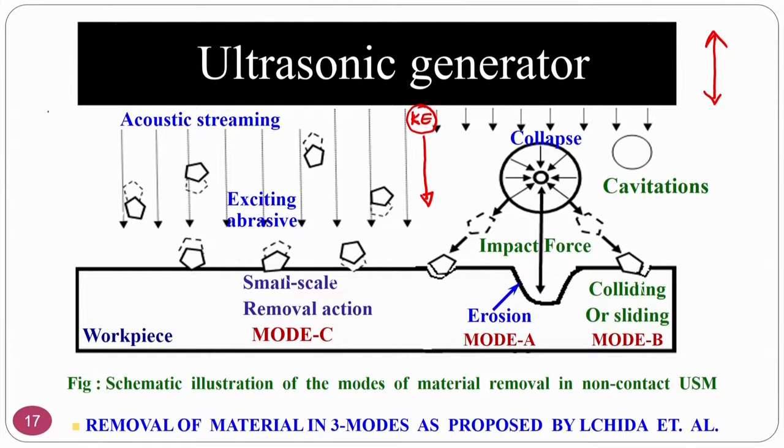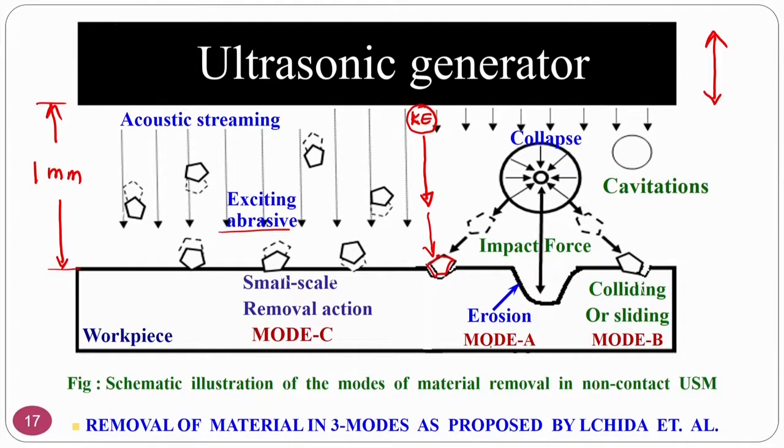Don't think that this particular space is very large, it is a maximum of a few millimeters, or normally it will be in the range of a few microns or 1 mm or something. Okay. So, the complete mechanism takes place within this distance. Okay. If you see the acoustic streaming, normally the excited abrasive, whenever the kinetic energy is given to the abrasive particle here, it gains the kinetic energy and excites, and it will come and hit the workpiece. So, the material will be removed.